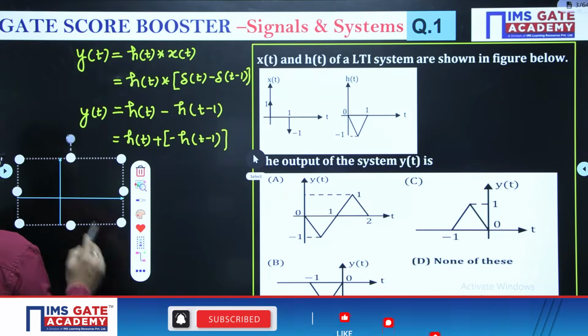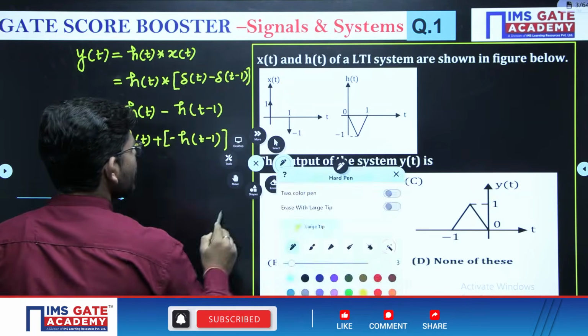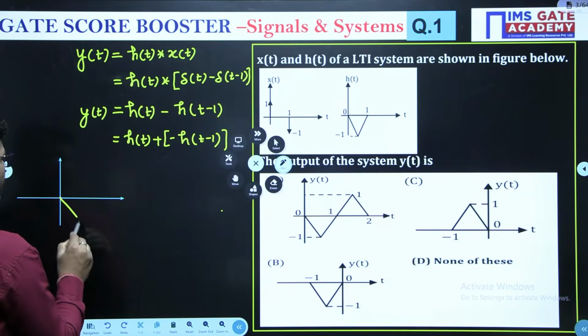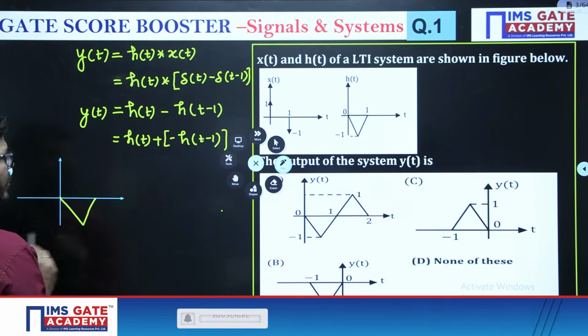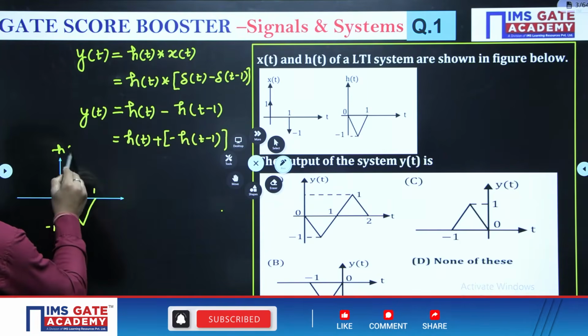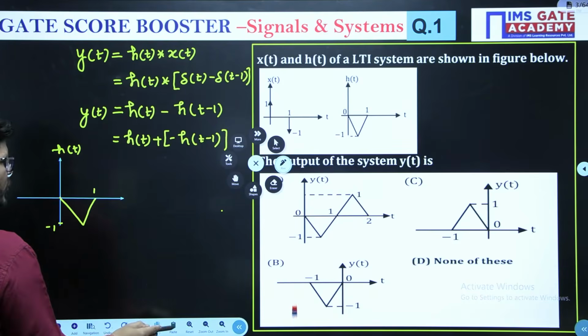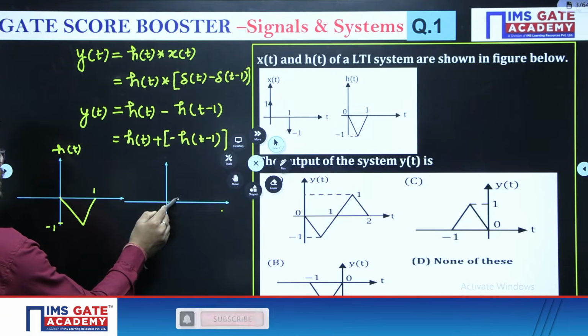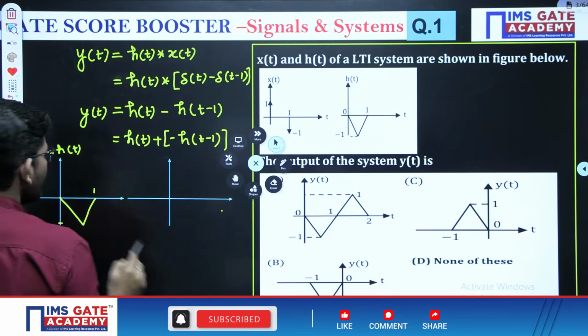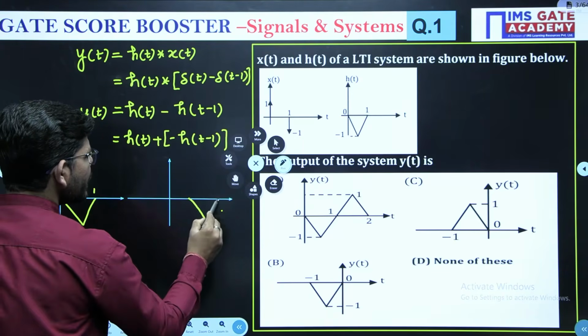Now see that h(t) is given to us, right? If I draw h(t), they have given h(t) as a triangular pulse like this, from 0 to 1. This is h(t). Now we need minus of h(t minus 1). So what will be h(t minus 1)? You need to shift it by 1 on the right side, right?